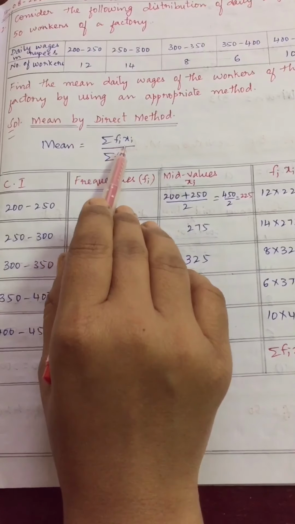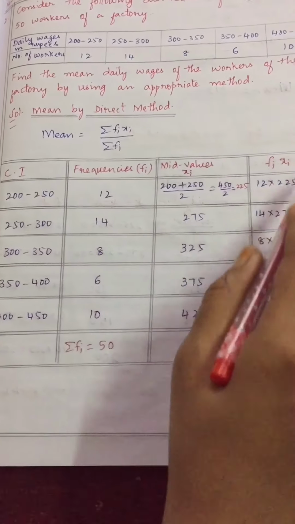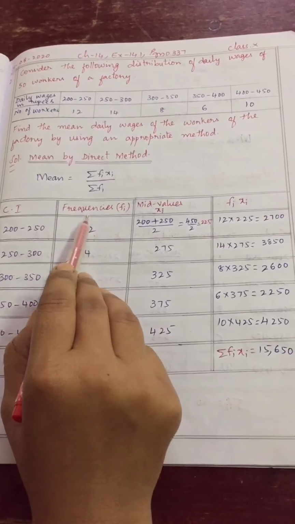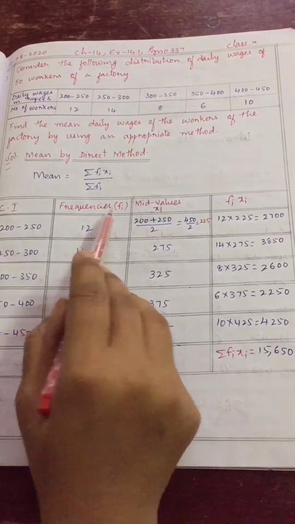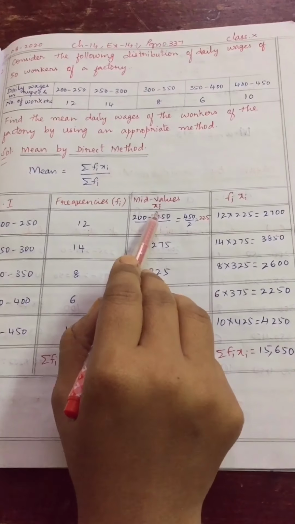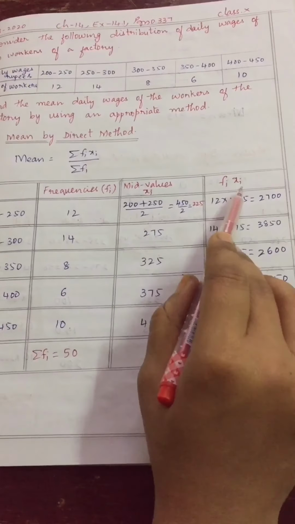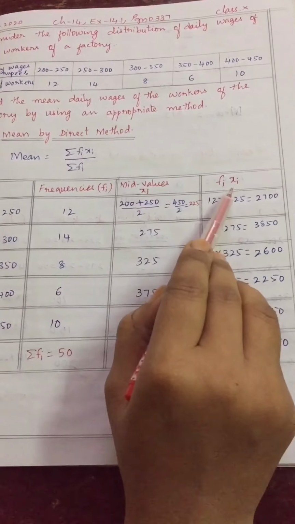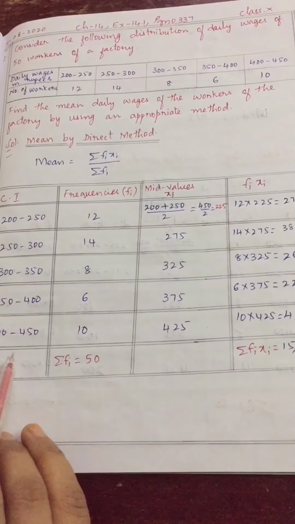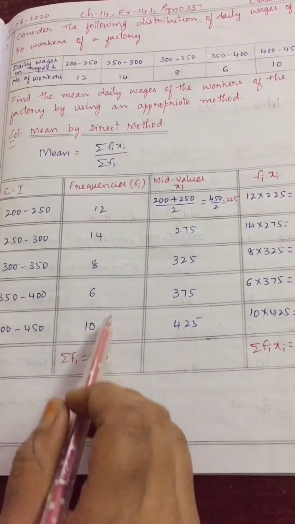Formula is summation fi xi by summation fi. To find mean, first we need to prepare a table. In the first column, class interval. In the second column, frequencies. In the third column, mid values, which we denote by xi, and frequencies denoted by fi. Then in the fourth column, this fi and xi we will multiply. Am I clear children? Class interval he has given up to 450. I took that. Number of workers are nothing but frequencies that I have taken.